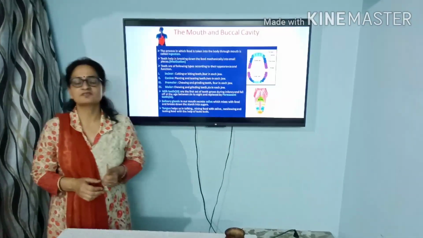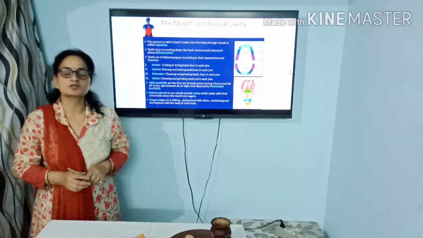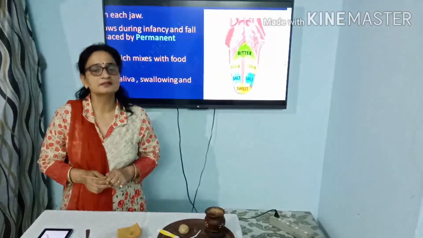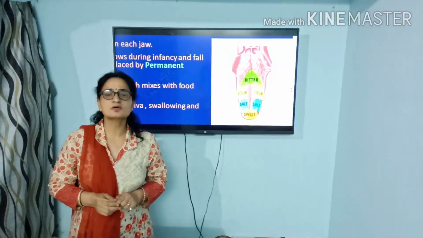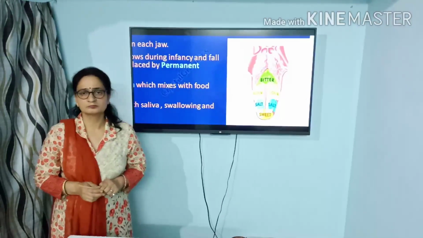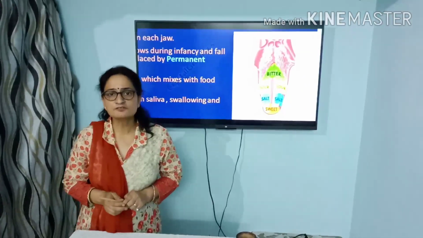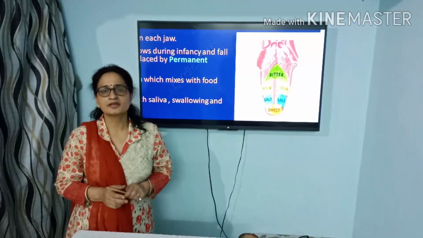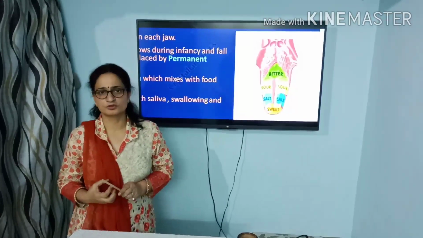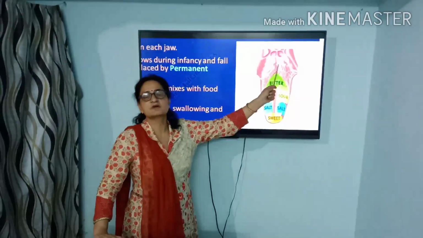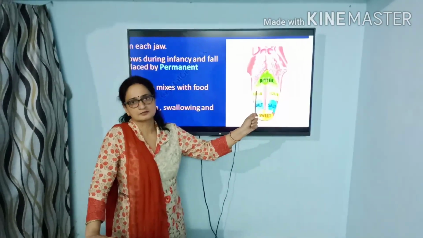And after the salivary gland, we have one more important organ which is present in our buccal cavity, that is called the tongue. The tongue also helps in speaking and swallowing of the food. But the important function of the tongue is to get the taste of the food. And for this, we have different taste buds present on our tongue.